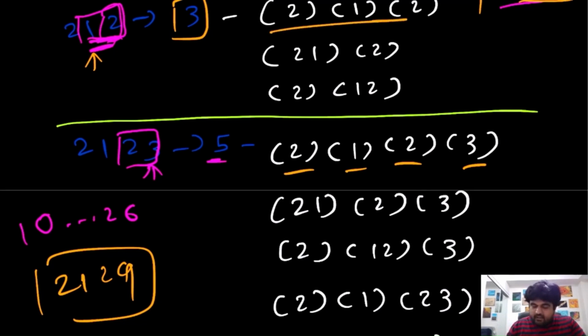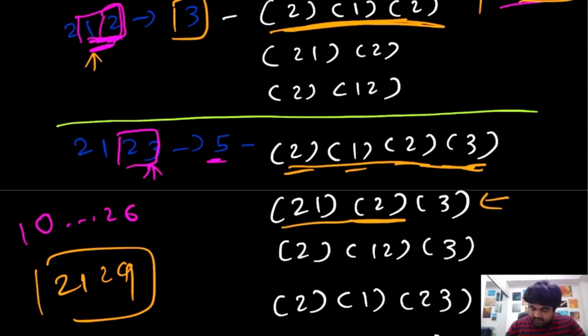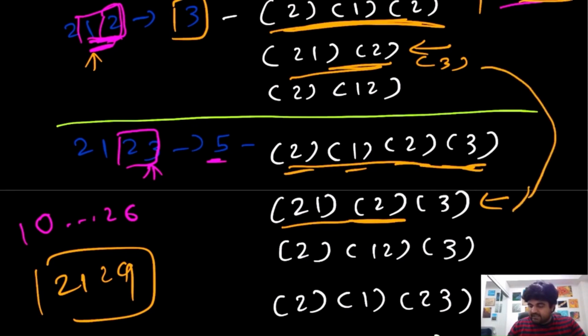And if you look over here, this is the same path we were taking, and we are just adding one more node, so no impact on the number of results. Second pair we are making is actually 21-2, and we are appending 3 over here. Again, that is the case over here, that we already had a 21-2, and we can append 3 over here, so that gets taken out over here. If we had the 21-29, we would be appending 9 over here, so that still remains common. Okay, there are no issues with that. Now next pair over here is 2 and 12.